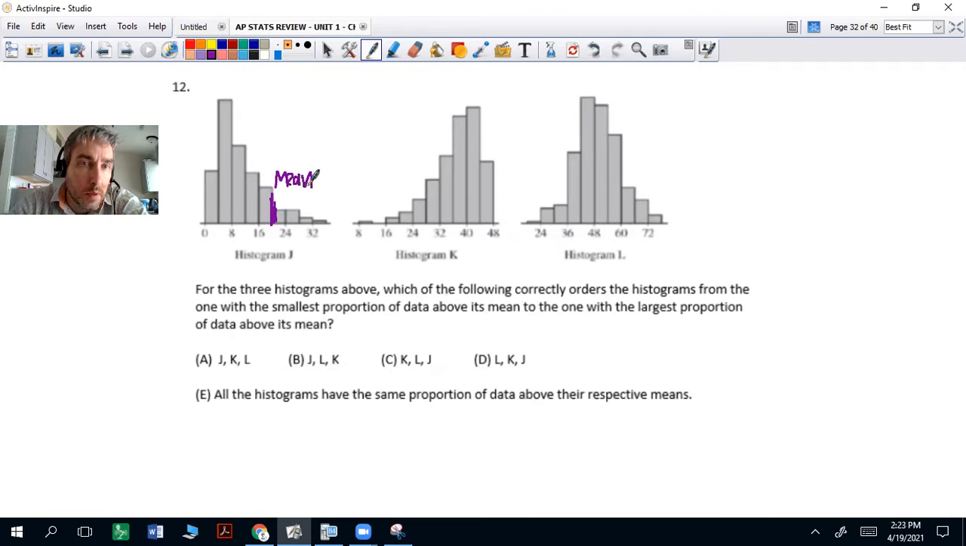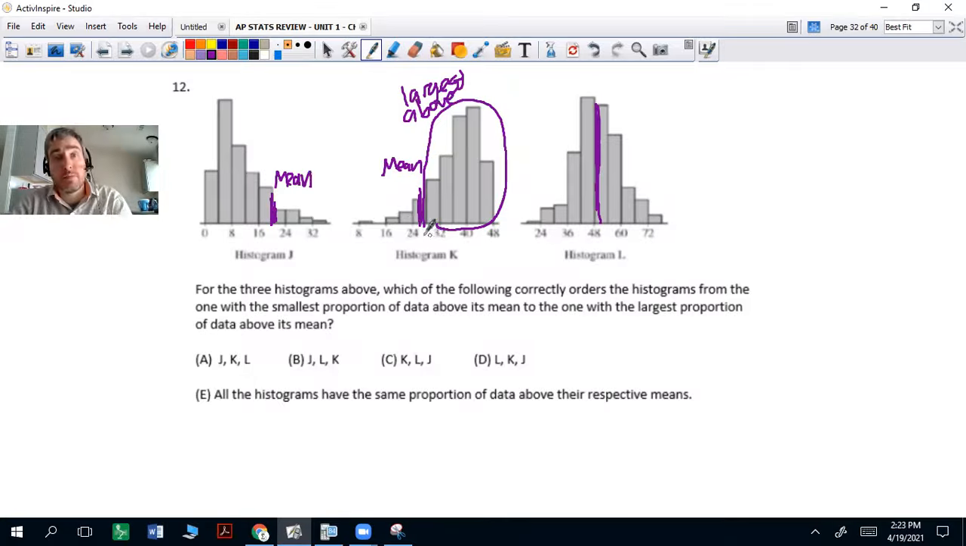Pretty small proportion above. For this one, the mean would be pulled this way, right? And for this one, the mean is, well, it's roughly symmetric, so it's going to be right here. So I would say this has the largest amount above because it's skewed left. This one has the smallest amount above. And this one is kind of in the middle, right? This is your mean here, so middle.